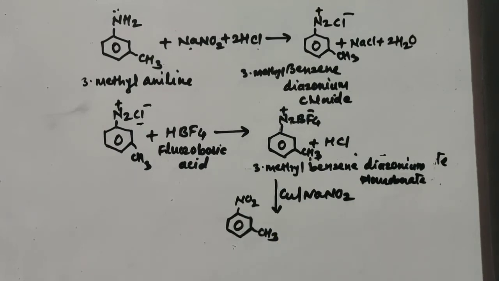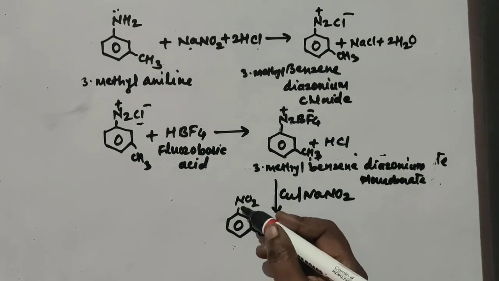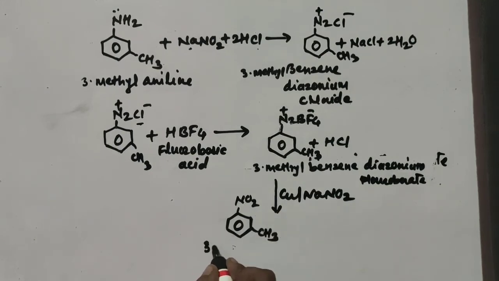Now when any group attached to the benzene ring gives a particular compound name, then that compound is taken as the parent compound. So here when the CH3 group is attached to the benzene ring, it is toluene. So now the CH3 group is at the first position, so it is first, second and third, and this compound is your 3-nitrotoluene.